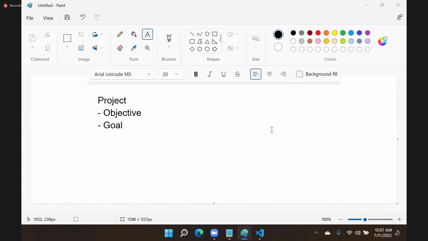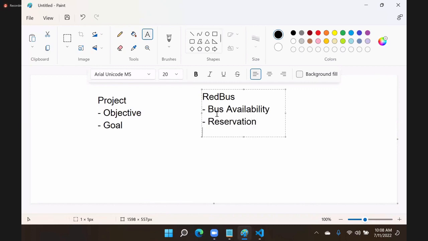For example, we are designing a RedBus website. In that, we have bus availability, reservation, two options are there, and live tracking of the bus.